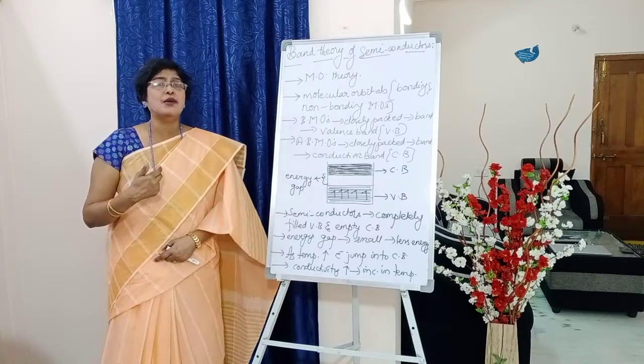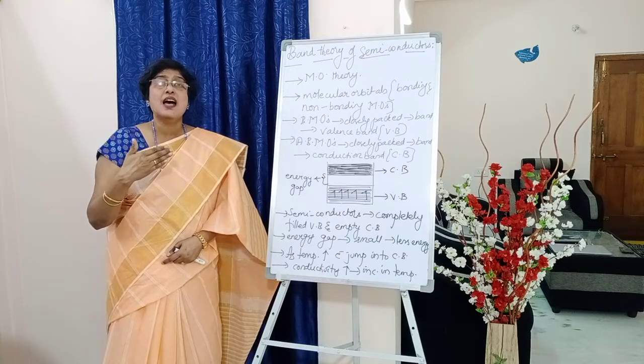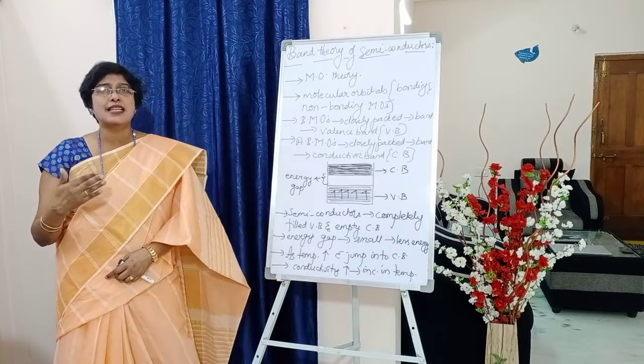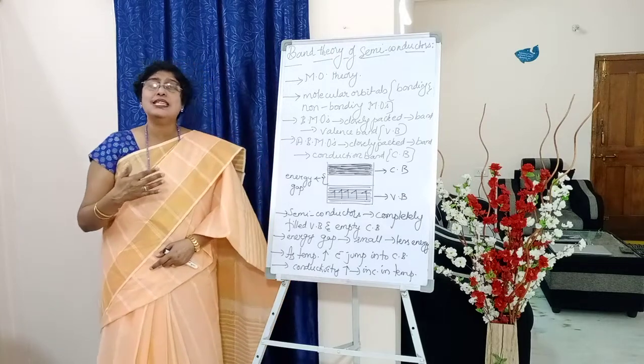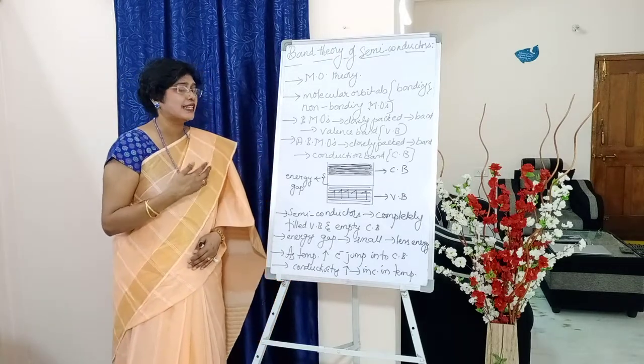All the bonding molecular orbitals appear like a single band. How? Because they are closely packed, and they form the valence band. The antibonding molecular orbitals are also closely packed, appear like a single band, and form the conduction band.